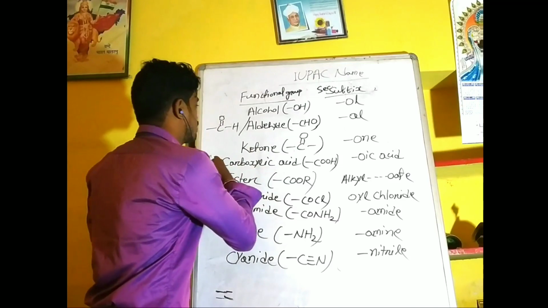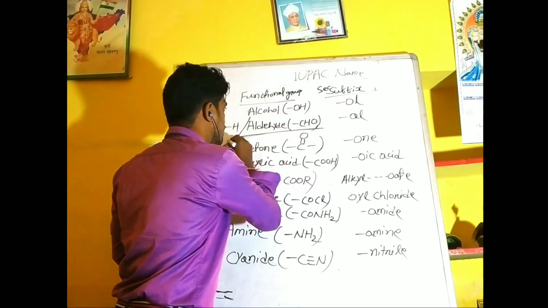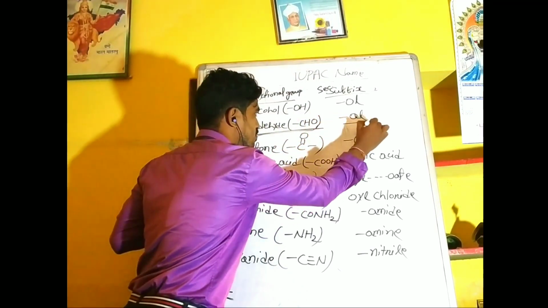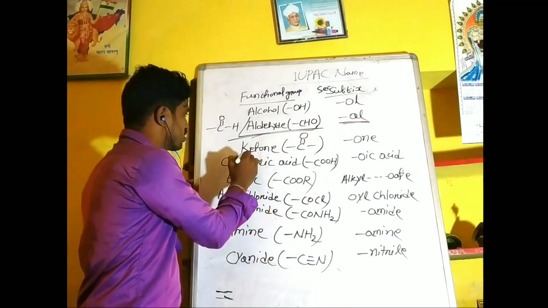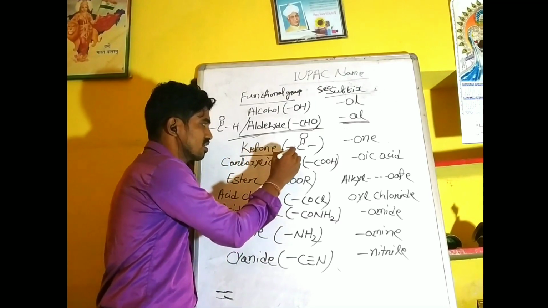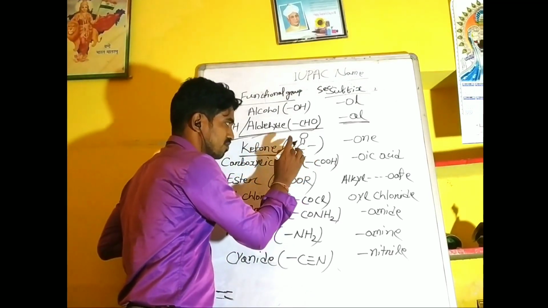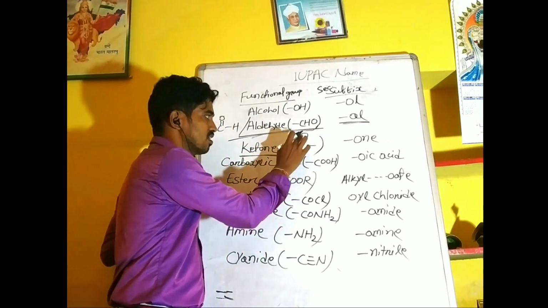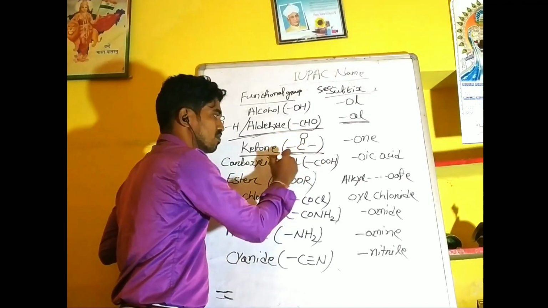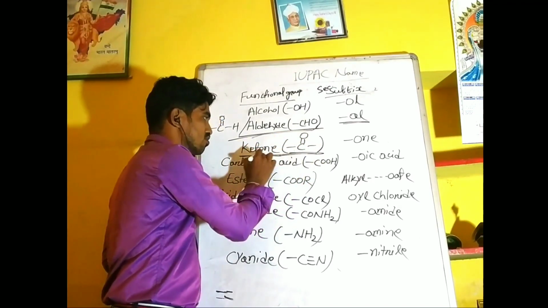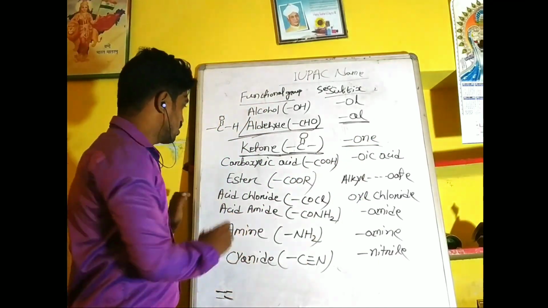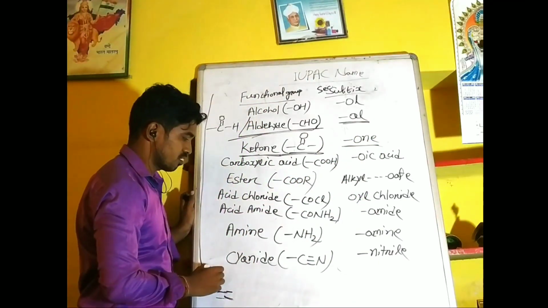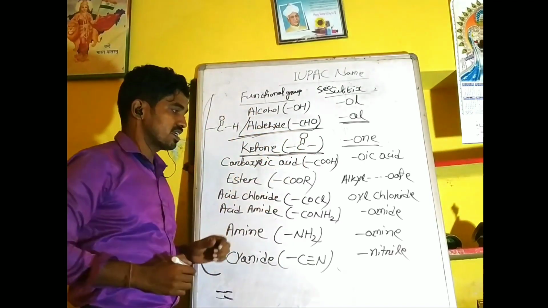If a compound contains the functional group aldehyde, then the secondary suffix must be -al. If a compound contains a ketone group, that means it contains a carbonyl group, that is, single bond C double bond O single bond, so the secondary suffix must be -one. Take a screenshot of all the functional groups and their secondary suffixes.